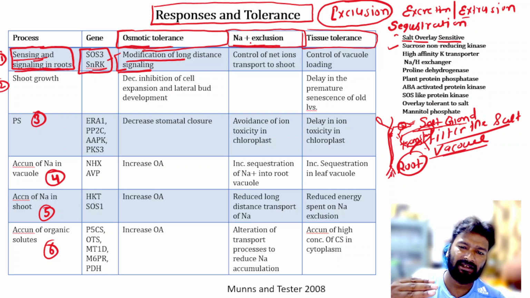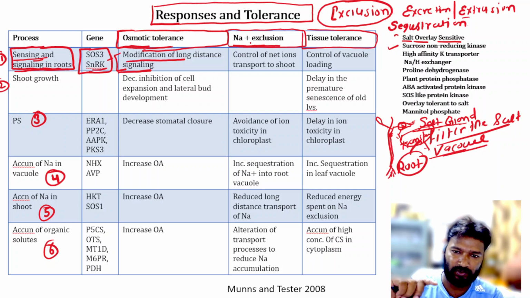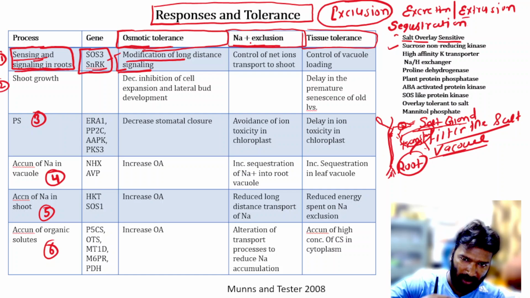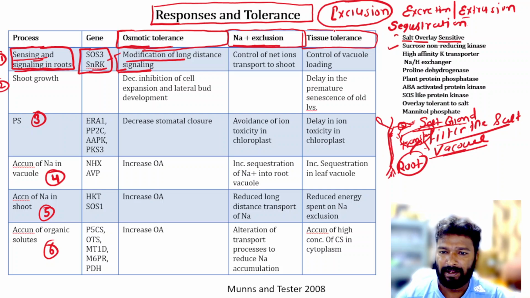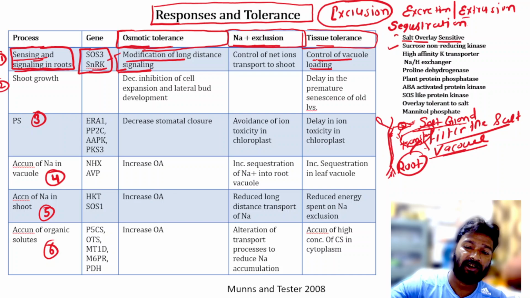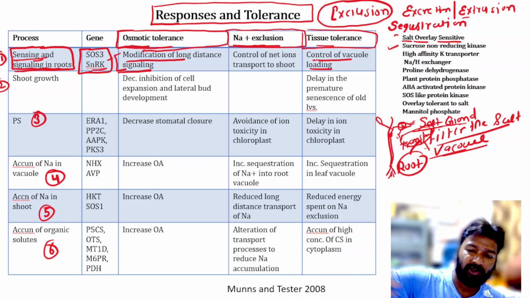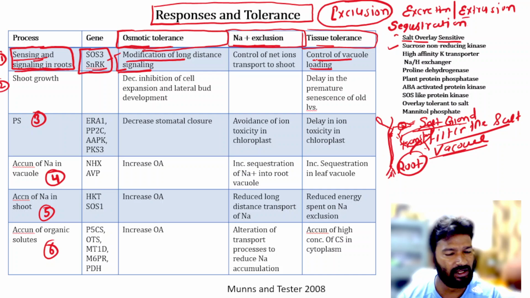In this there will be control of net ion transport to the shoots, meaning the sodium has been excluded in the root portion. Then tissue tolerance, control of vacuolar loading, meaning more salt is transported toward the vacuoles from the organs. Okay, so this is the first.